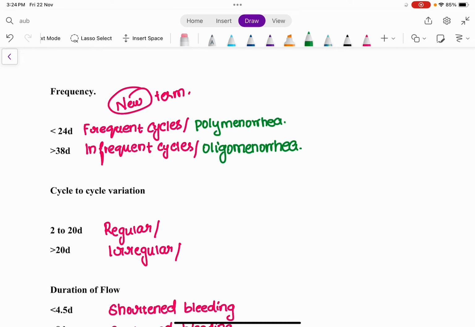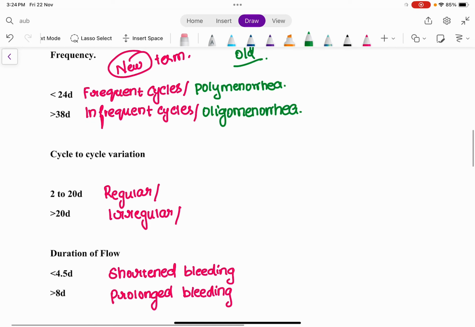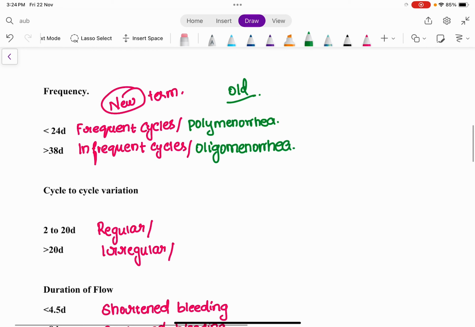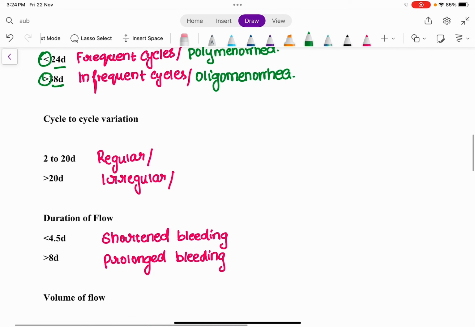So the new term is infrequent cycle and the old term was oligomenorrhea. Frequent cycle is also called polymenorrhea. Infrequent cycle is also known as oligomenorrhea, right? So anything less than the set days or more than the set days is considered abnormal. If it is less, it is frequent. If it is more, it is infrequent, in terms of frequency of the cycle.